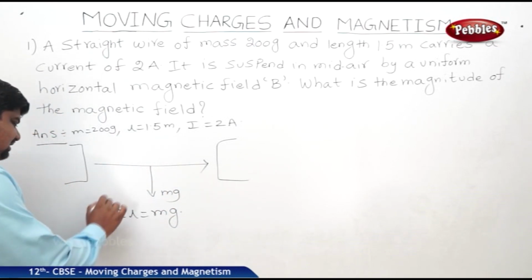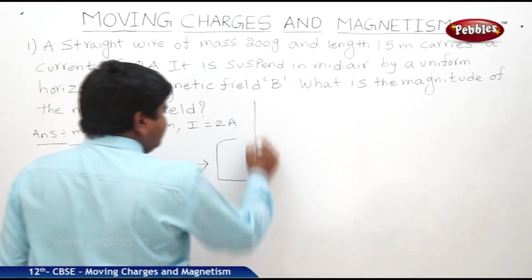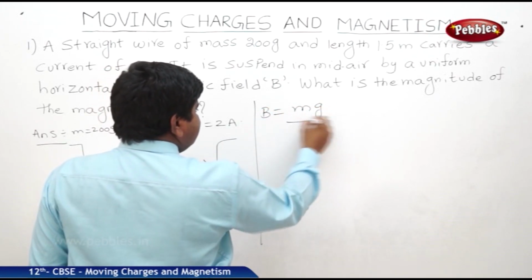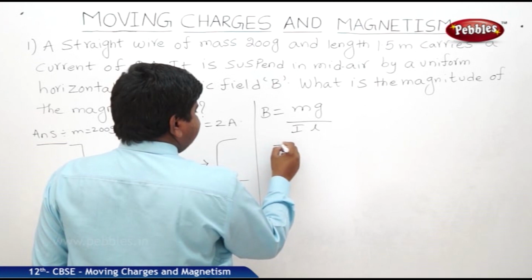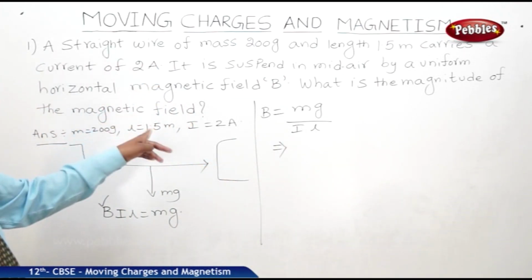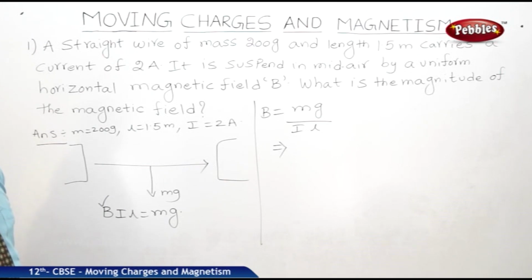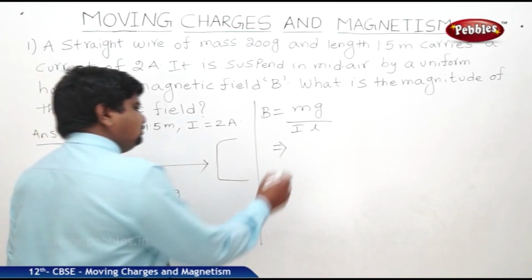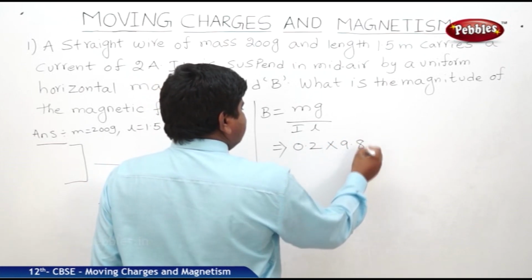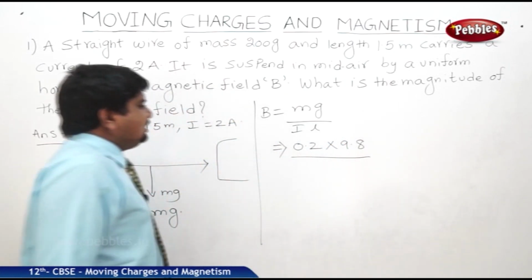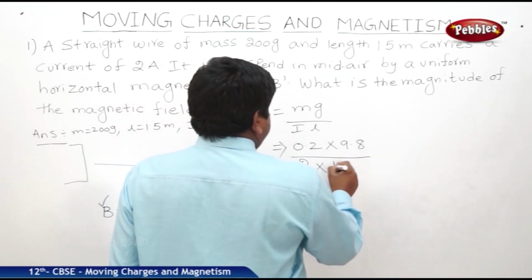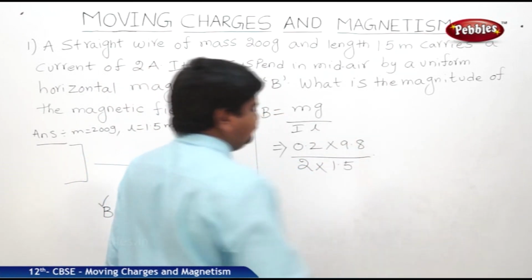Now he is asking B. How to find out B? Therefore B is equal to, we can write mg by IL. So what is M? Mass 200 grams, 200 by 1000, 0.2 kg. G 9.8. Current 2 amperes. Length 1.5 meters.